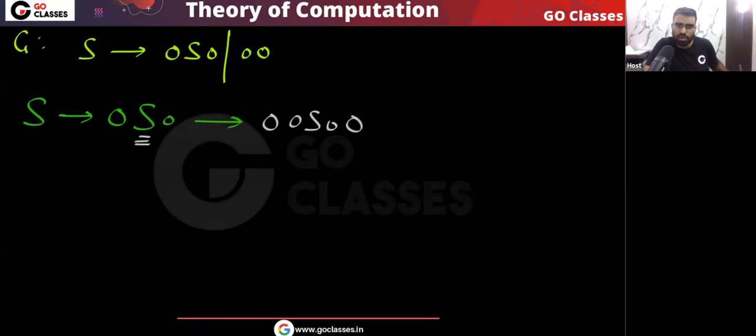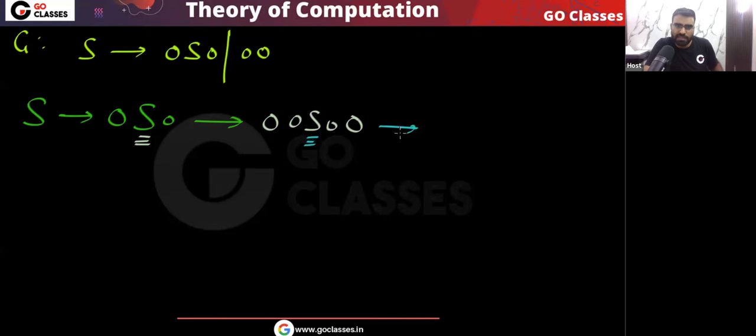Very simple. If you want to do the analysis of this grammar, that you can also easily do. Remember, from this S what will happen? Notice this S will basically go to 0 S 0. So if you have 0, then there is 0. If you have double 0, then there is double 0.